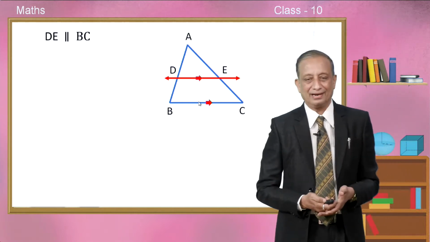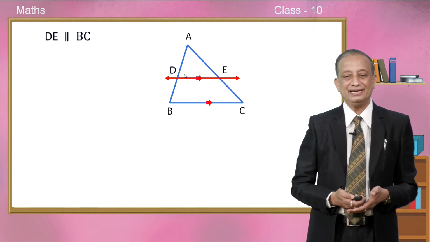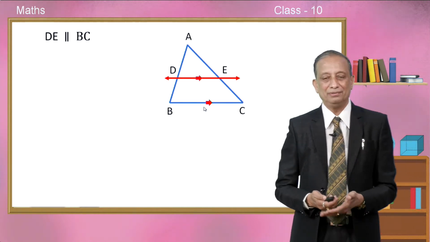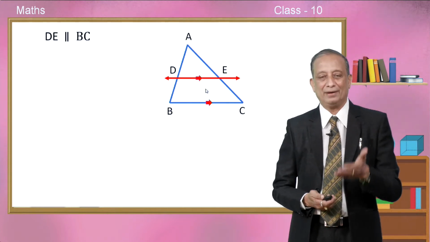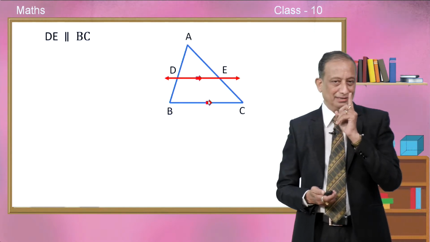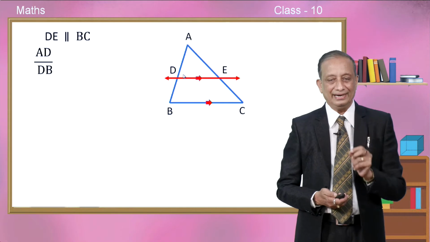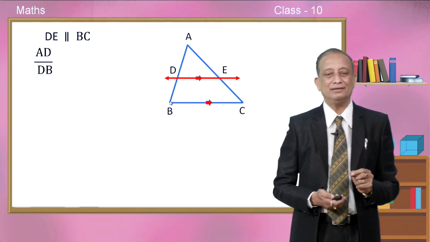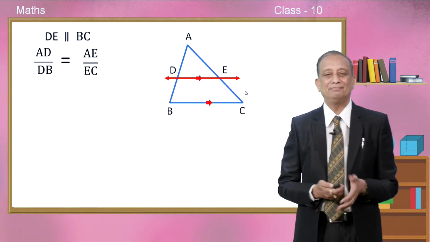Okay, in this triangle ABC, you can observe that DE is parallel to BC as usual. The arrow marks will indicate that they are parallel to each other. Once they are parallel, immediately you must recall BPT. What is that? AD divided by DB is exactly equal to AE divided by EC.